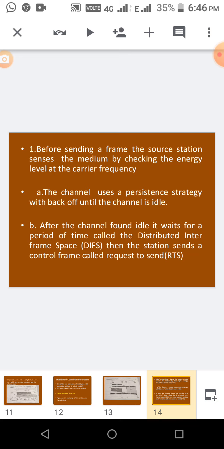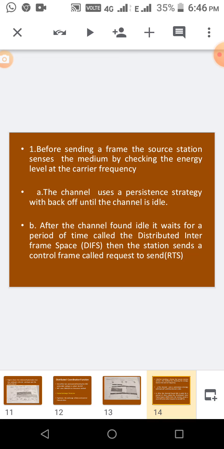Before sending a frame, the source station senses the medium. Before sending any frame between the source and destination, so many checks will be there. They can't send the data directly. They have to check whether the channel is idle or busy, and they have to wait. Many processes will be there, which we will see now.